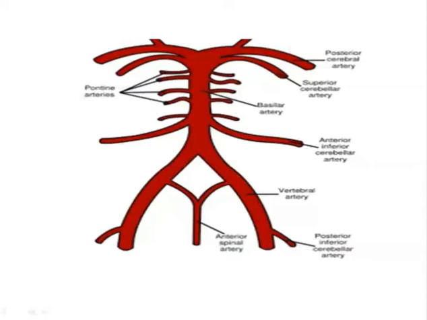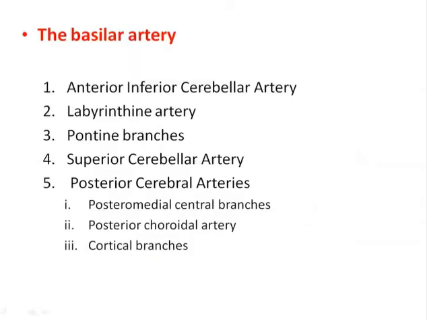Okay. So here we can see the vertebral artery of each side. The important branches from the vertebral artery are the posterior inferior cerebellar artery, anterior and posterior spinal arteries, meningeal branches, and the medullary branches. They are the branches from each vertebral artery, and the two vertebral arteries unite in front of the pons to give the basilar artery. The basilar artery lies in the basilar groove in front of the anterior surface of the pons.